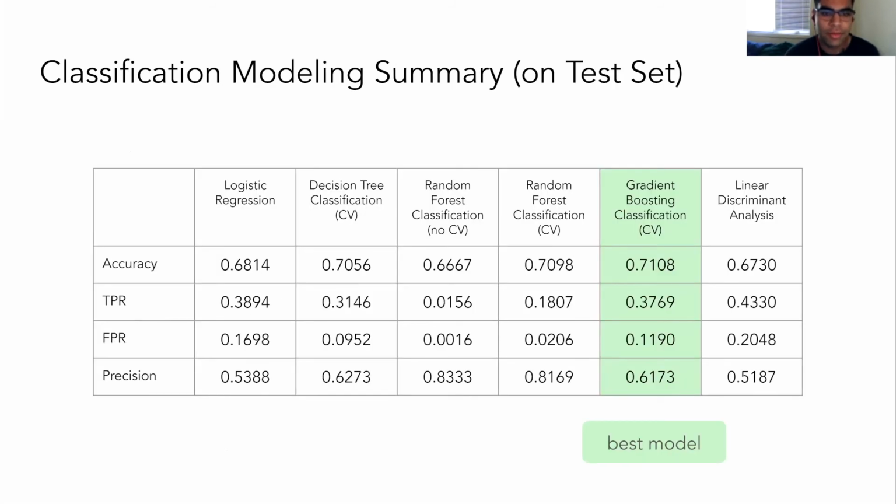These are the different models that we attempted with a threshold of 75 as the rating to see if it was certified fresh or not. Gradient boosting classification performed the best with the highest accuracy and true positive rates, but random forest classification also performed well with low false positive rates and high precision.